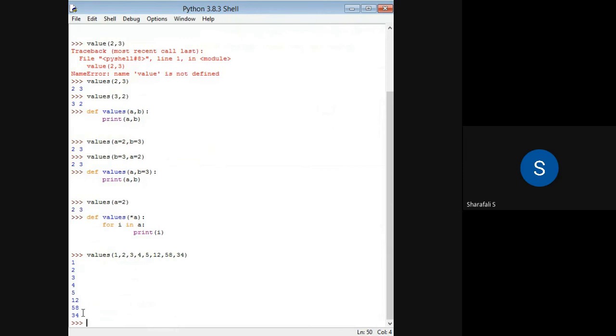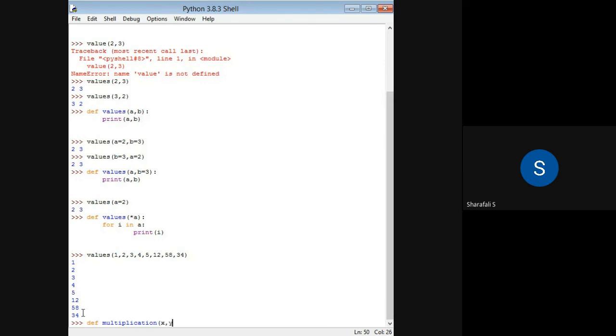You can have different kinds of functions. This is just a printing function, so don't confuse it with this. For example, let me define a multiplication function. This is an example. I want a function that will multiply two numbers, x comma y.